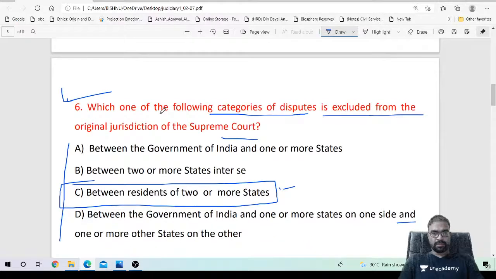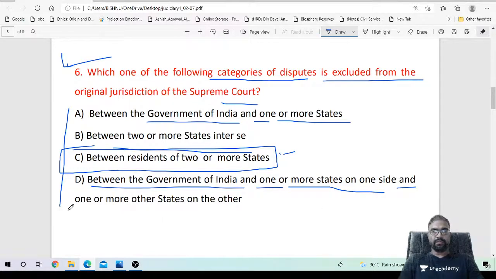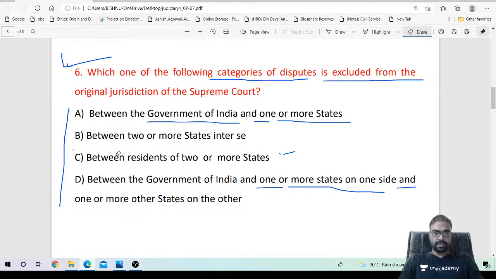Original jurisdiction covers disputes between the Government of India and one or more states, between two or more states, and between the Government of India and one or more states on one side and one or more states on the other side. So excluding D and C, C is not the original jurisdiction. C is normal appellate.